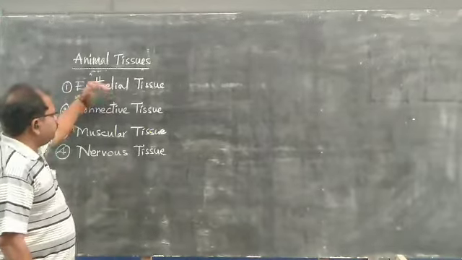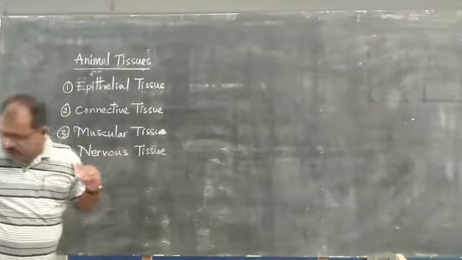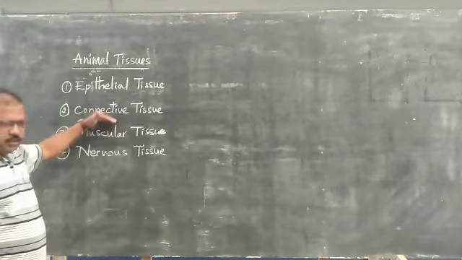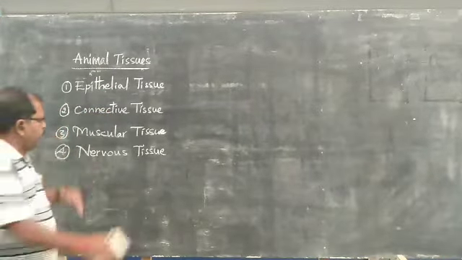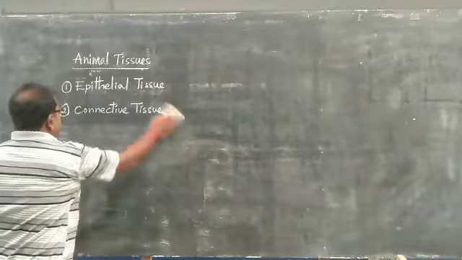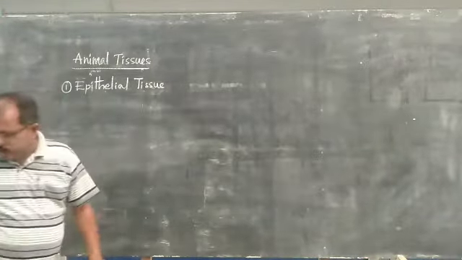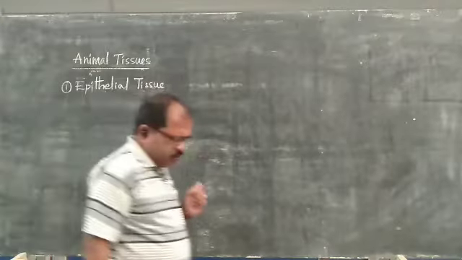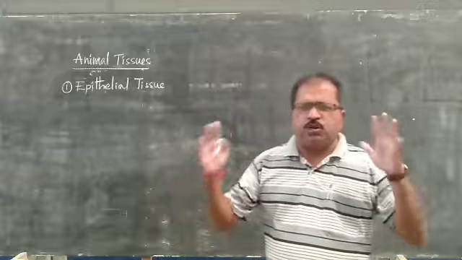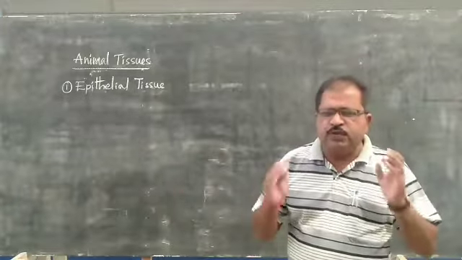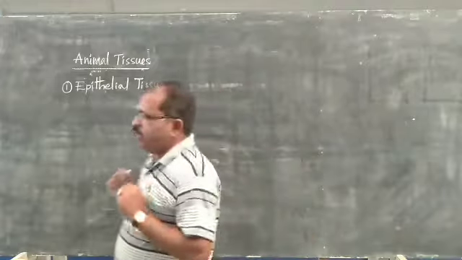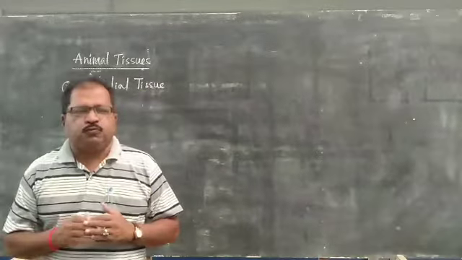So let us learn about the epithelial tissue. Today we will discuss the epithelial tissue as well as the connective tissue if possible. Okay, the remaining we will discuss in the next class. First of all, epithelial tissue: the tissue which is present on the outer coverage of the total body is called epithelial tissue.